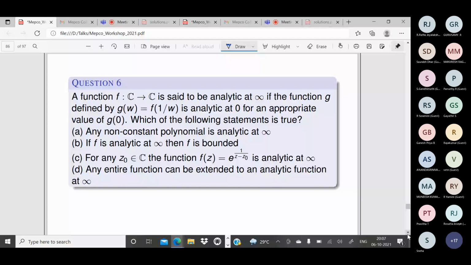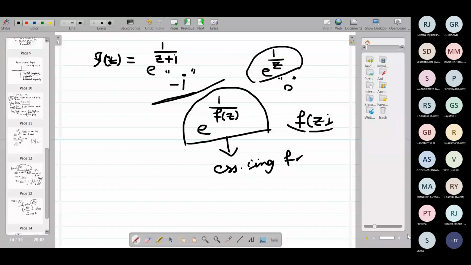So this is analyticity about infinity. f is a function from C to C. We say that f is analytic at infinity if this g of w, a new function I define to be f of 1 by w, is analytic at 0.